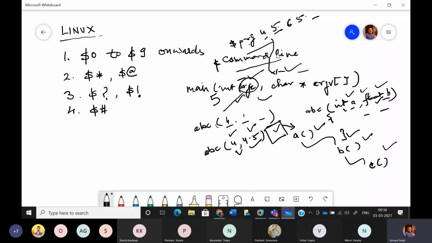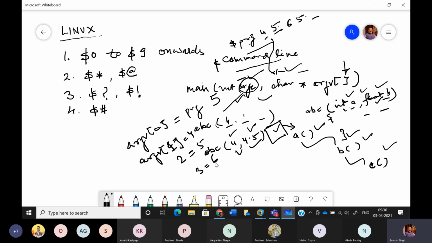Now, where do we store these values inside main? Because inside main you have to access all these values, they become part of argv. So argv[0] will hold the value prg, argv[1] will hold the value 4, argv[2] will hold the value 5, argv[3] will hold the value 6, and argv[4] will hold the value 5 again. And mind it, everything is a string. So even if you are passing numerals, inside main they are treated as strings only.